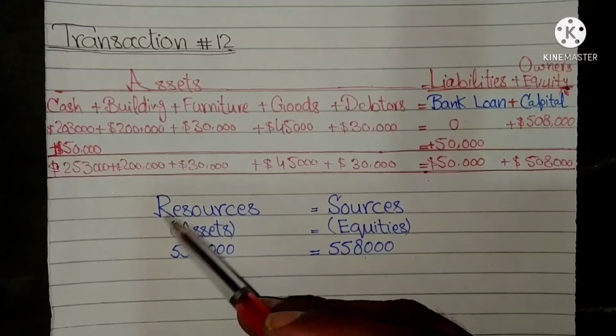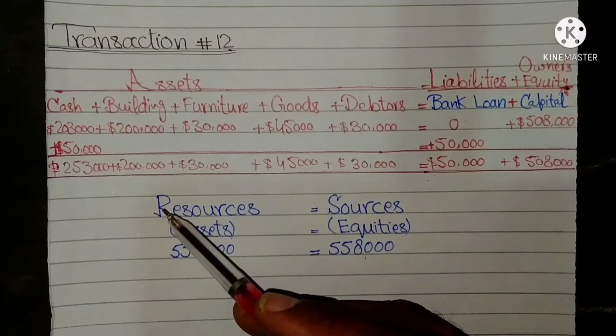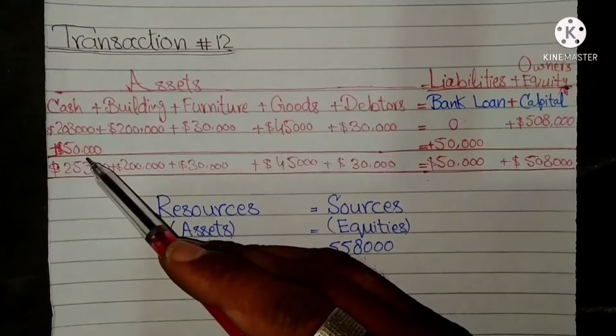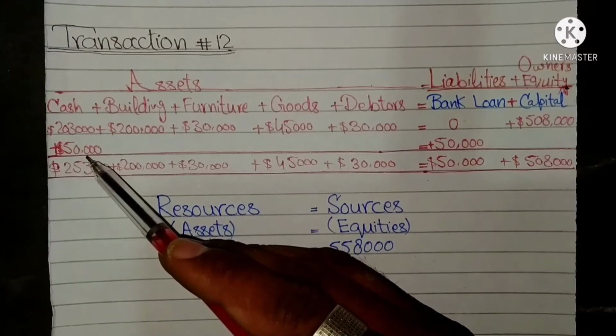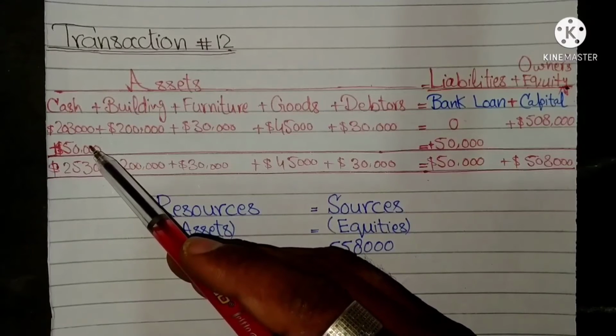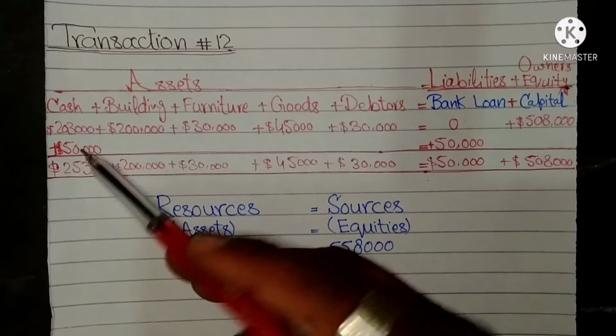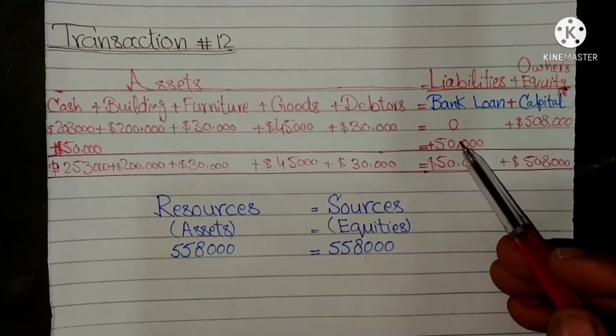He borrowed money from a bank as a bank loan amounting to $50,000. The result of this transaction is cash asset is increased by $50,000 and a new liability, bank loan, increased by $50,000.